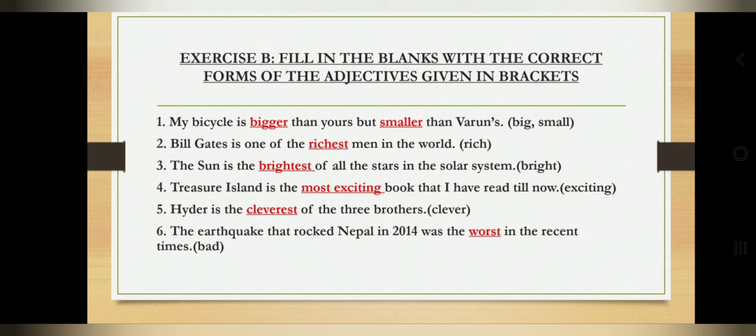Next is, the earthquake that rocked Nepal in 2014 was the dash in the recent times, and the adjective is bad. So again children, we will be using the superlative form. The earthquake that rocked Nepal in 2014 was the worst in the recent times.